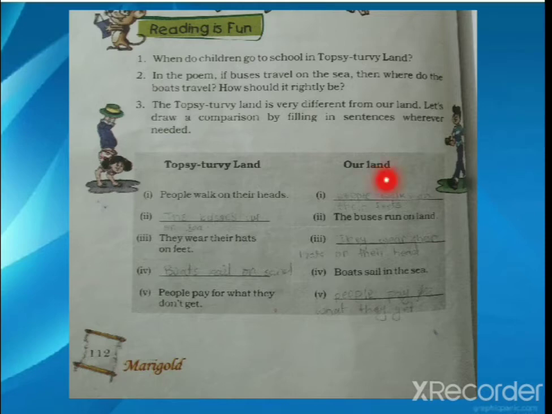So these are some differences between Topsy-Turvy Land and our land. I hope with this you have understood the poem very well.